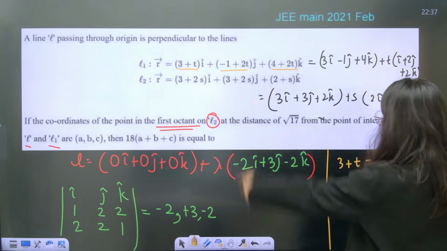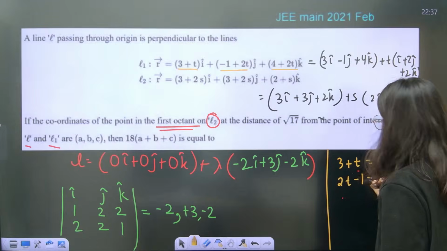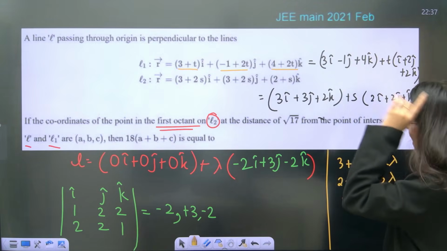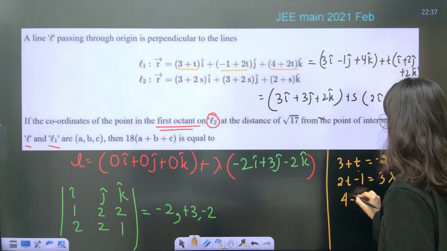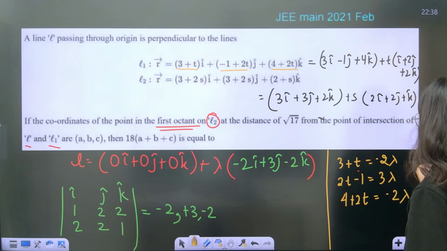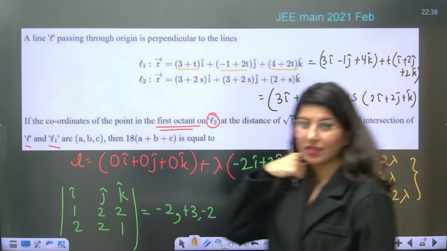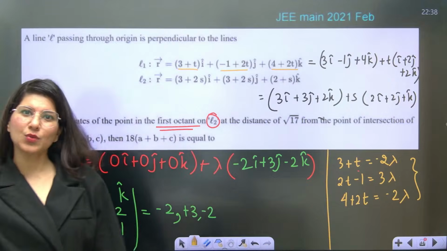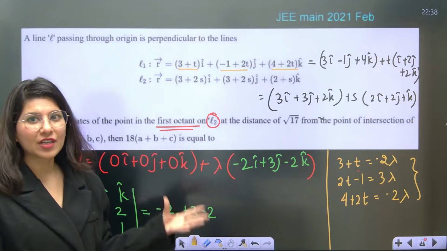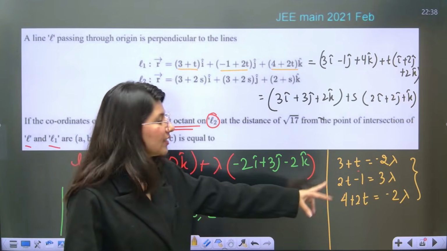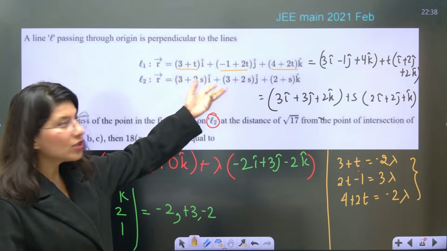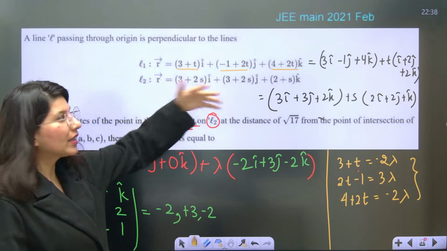Then 2t minus 1 is equal to 3 lambda. And 4 plus 2t is equal to minus 2 lambda. So you have to solve these equations, get the value of lambda, get the value of t, and figure out the point of intersection.